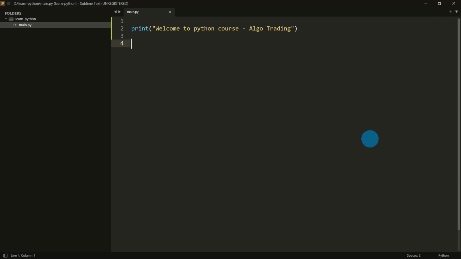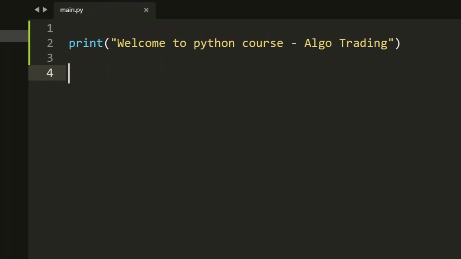In addition to printing welcome to Python course algo trading, we'll try to sum two numbers. Before summing up two numbers, we have to store the numbers in some variables. The variable name can be anything. It can be, let's say, a, some 10, whatever it may be. For simplicity, I'm just taking a equal 10, b equal 20, right? And I'm creating another variable named sum equal to a plus b.